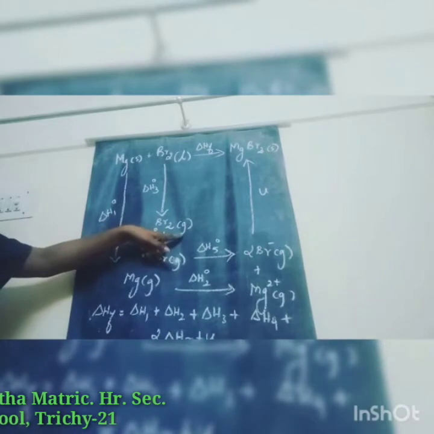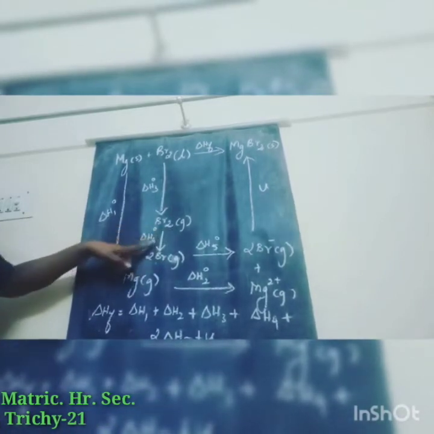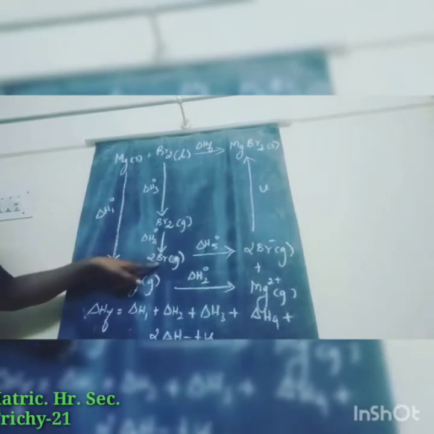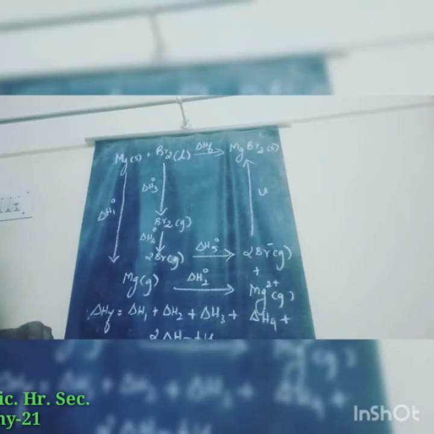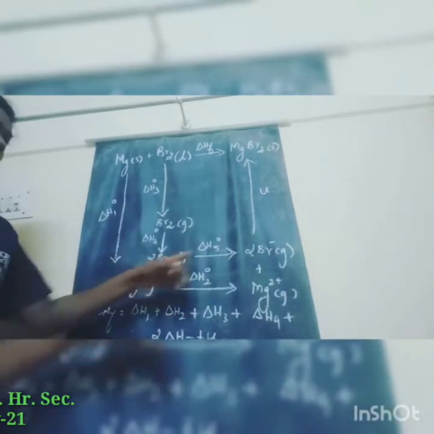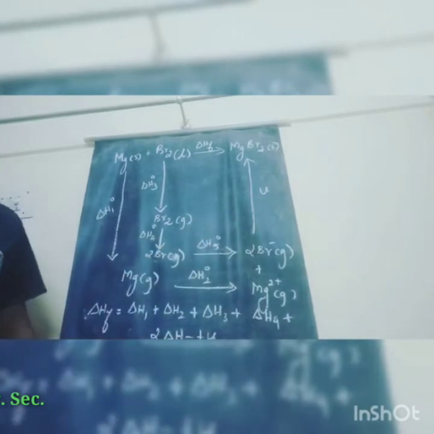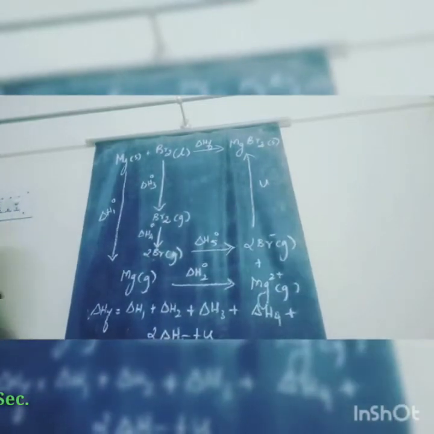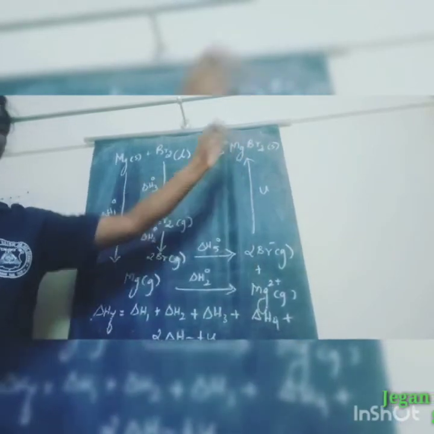ΔH4 is dissociation, bromine dissociated into 2 times Br. ΔH5 is electron affinity, converting into 2 times Br minus. And the next one is U, Mg2+ plus 2 bromide gives MgBr2.